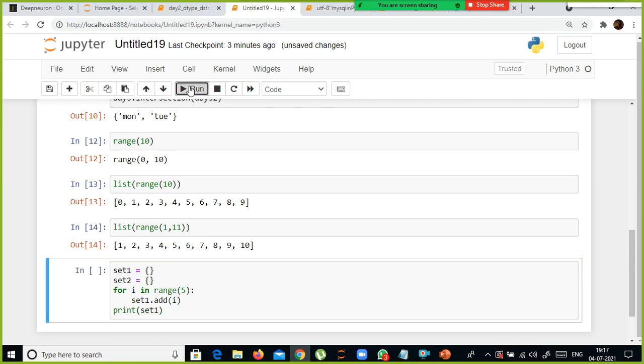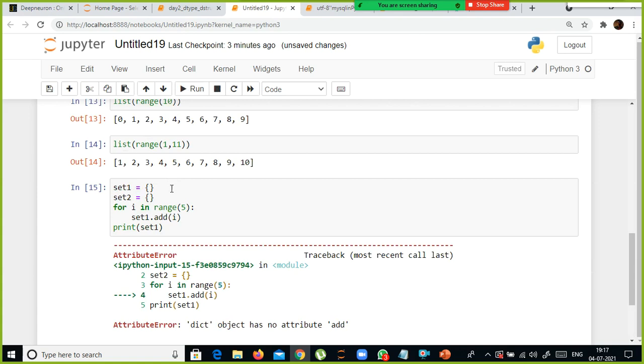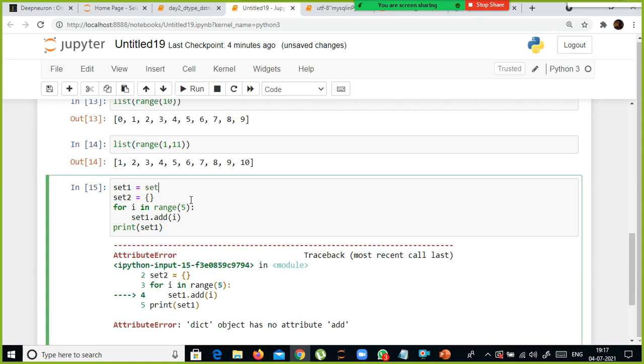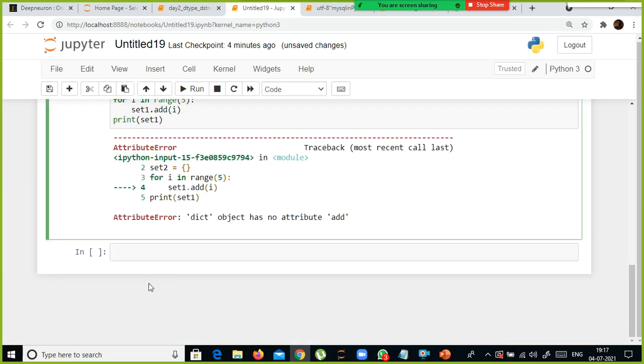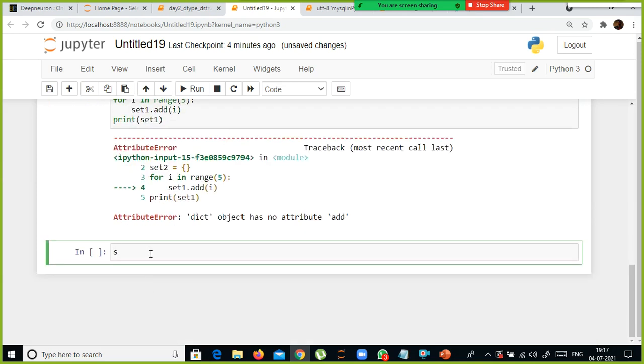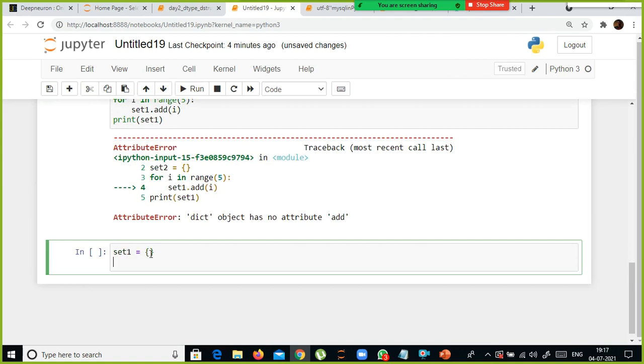So you remember yesterday we discussed this one. Sorry, so this is a dictionary, right? So you need to use set upfront. Yeah, this is also a tricky one. You remember, you saw, right? If I say set 1 is equivalent to curly braces, that means this set 1 is nothing but an empty dictionary.